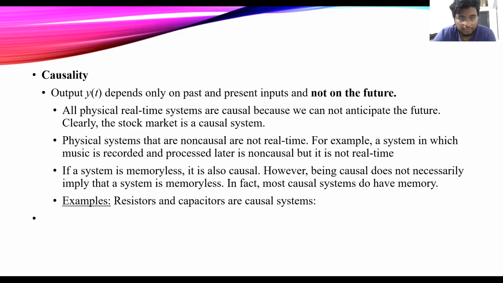Both continuous time and discrete time systems may be classified as lumped parameter, static and dynamic, causal and non-causal, linear and non-linear. A system which obeys the principle of superposition and the principle of homogeneity is called a linear system.